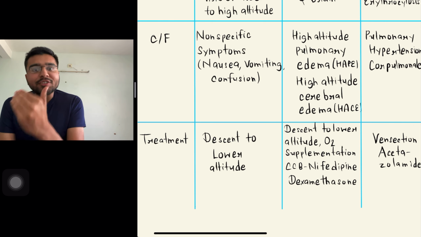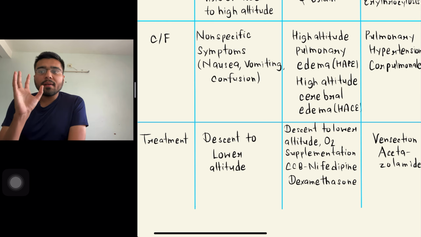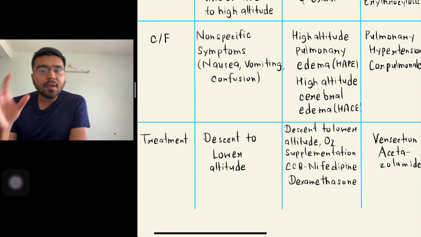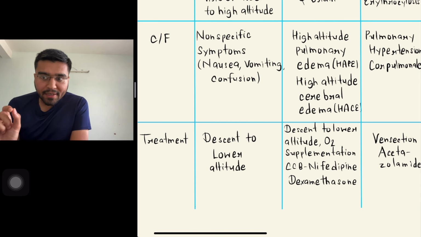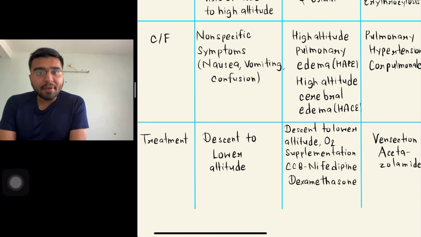Treatment of the extreme form of acute mountain sickness includes descent to a lower altitude. That is the first thing that you have to do. Then additional treatments are oxygen supplementation. You can give a calcium channel blocker like nifedipine, and you have to give steroids like dexamethasone.